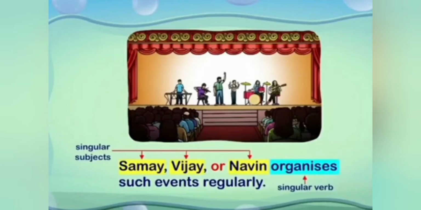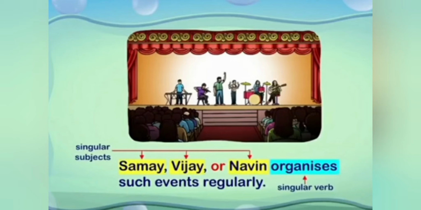Samay, Vijay or Naveen organizes such events regularly. Here we have singular subjects that are more than two. Samay, Vijay or Naveen, and all are connected with word or.